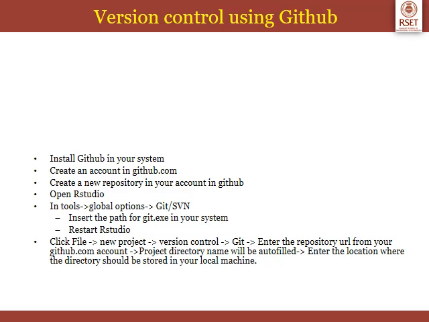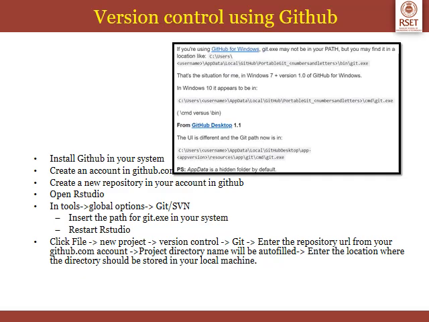Then open RStudio. In Tools, Global Options, Git/SVN, insert the path for git.exe in your local machine. So if you are using GitHub for Windows, git.exe may not be in your path. You might have some difficulty finding it in your program files.